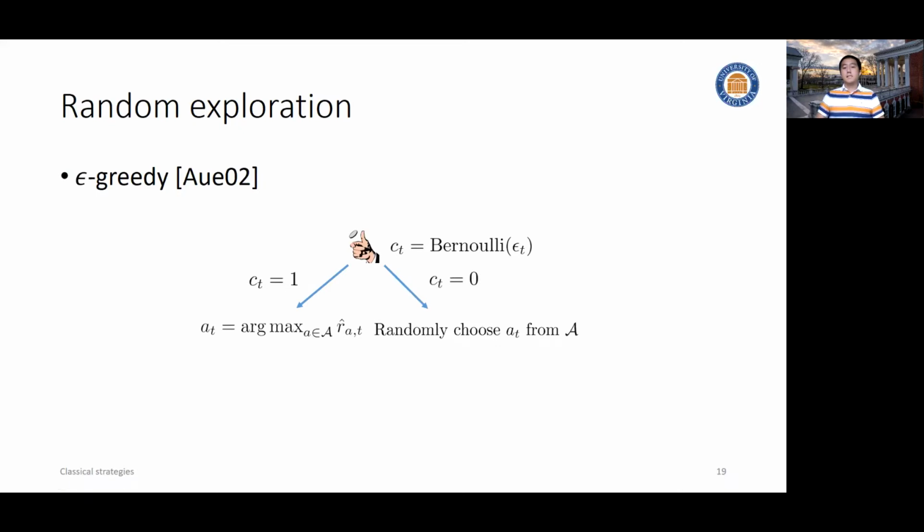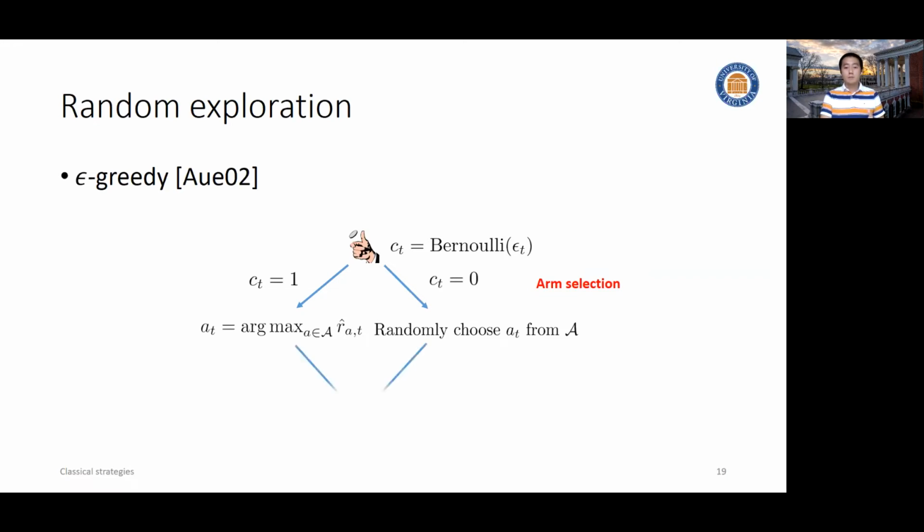So this algorithm is as straightforward as we'll illustrate here. At every iteration, when we need to take an arm, we just toss a coin. If we get a head, for example, this kind of random variable takes the value 1, then we will use the current reward estimation to take the best action, that gives us the highest empirical reward. Otherwise, we'll just randomly choose an arm from the pool.